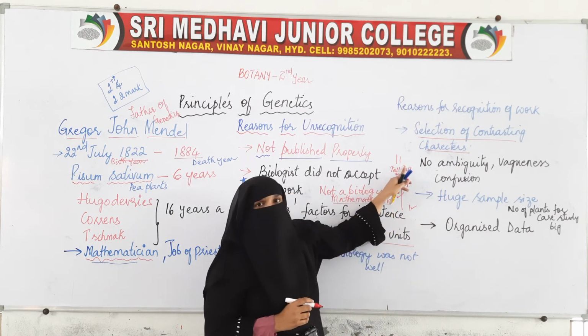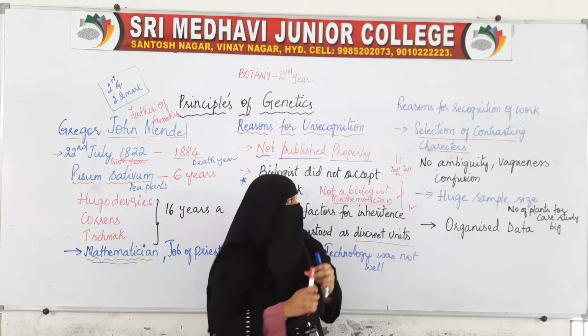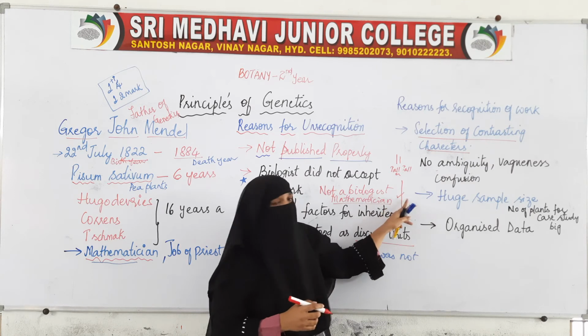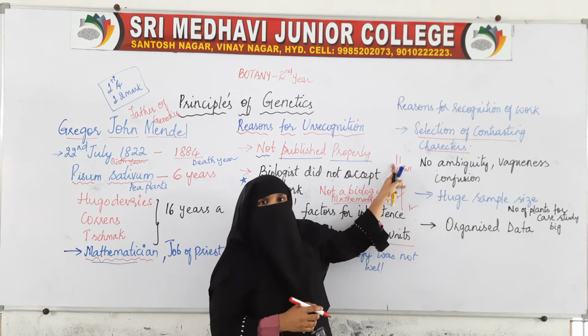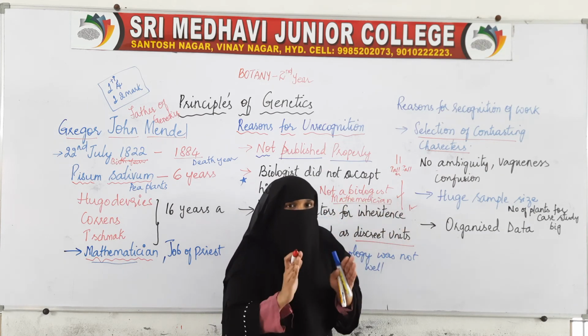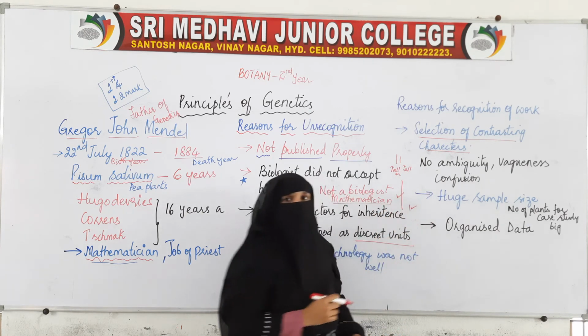There is confusion here. There is ambiguity, confusion, vagueness. It is not clear. For some it is tall and for some it is taller, and for some it is tall and short. So it is ambiguous here and confusion is there. But here there is no vagueness, there is no ambiguity, there is no confusion. It is clear for everyone this is tall and for everyone this is short.